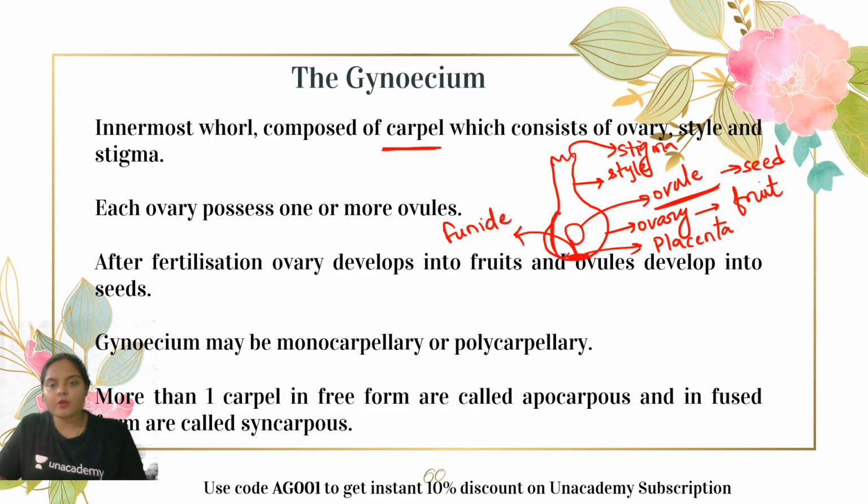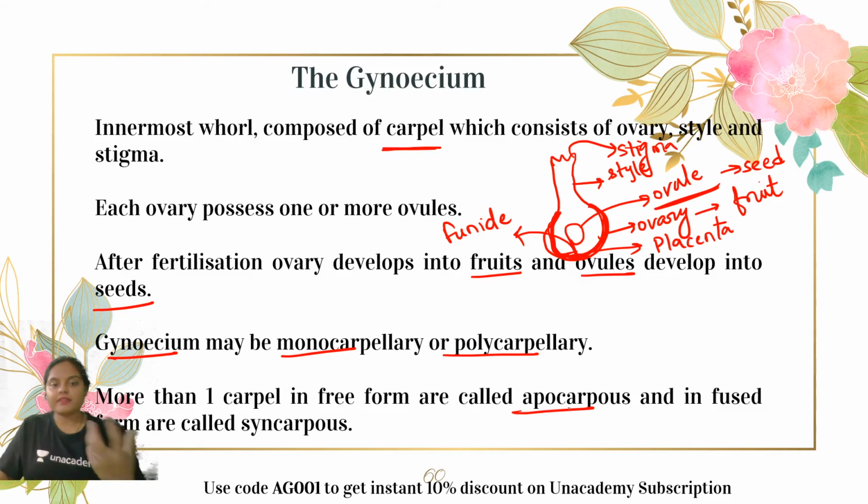And the wall of the ovary gets modified to form the fruit wall, which is also known as the pericarp. So after fertilization, the ovary develops into fruit and ovules develop into seeds. The gynoecium, that means the collective group of carpels, can be either monocarpellary or polycarpellary. That means it can contain either a single carpel or more than one carpel. When more than one carpel is present, there are two conditions. When they are present in free form, they are known as the apocarpous condition. And when they are present in fused form, they are known as the syncarpous condition.